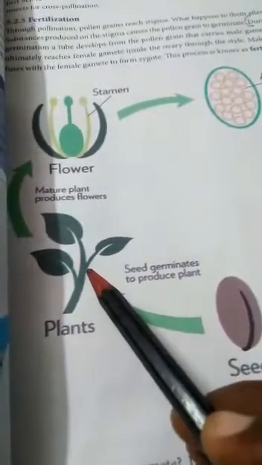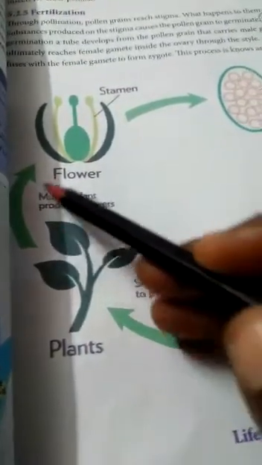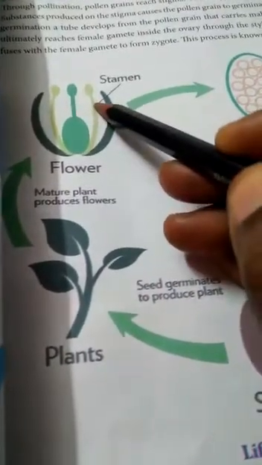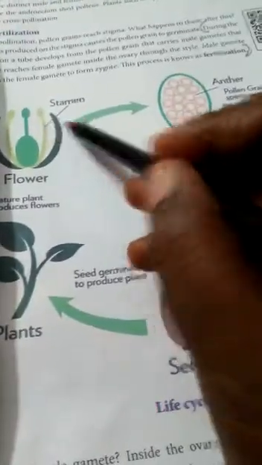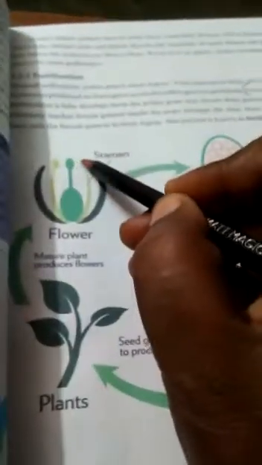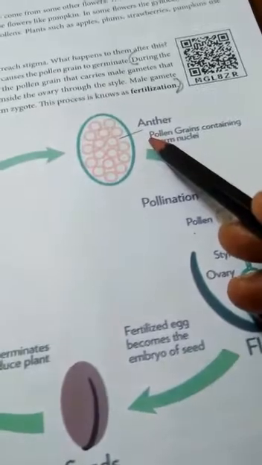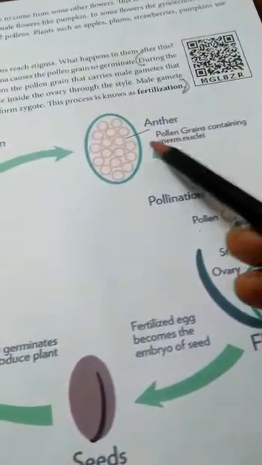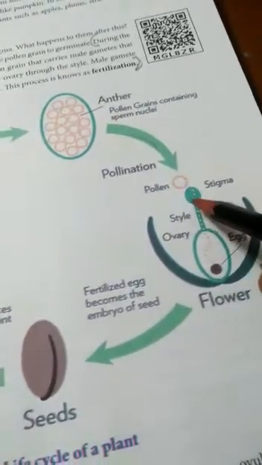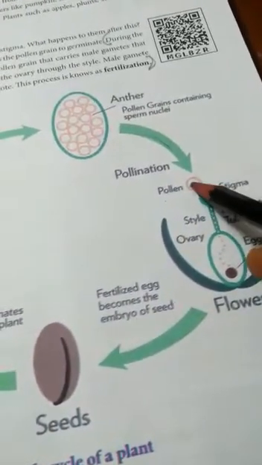This is a plant. A mature plant produces a flower. This is the stigma. This is the stamen. See, in the stamen what all is present? The anther, and pollen grains. Pollen grains contain the sperm nuclei. Next, pollination. Here this is the female plant, and here is the pollen.